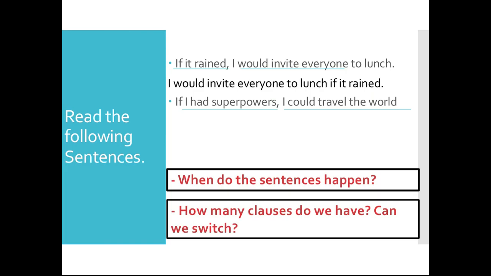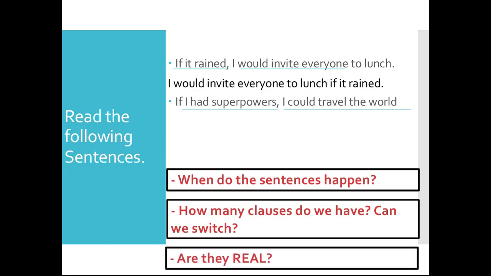Now, to what we were saying, the most important question that tells us what type of sentences this is, are they real? Now, looking at the weather today, just look outside your window. Do you think that it's going to rain? Do you think that there's any possibility? Can you see any clouds that tell you that today is going to rain? Of course not. And now, number 2.